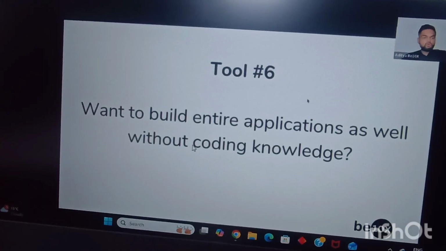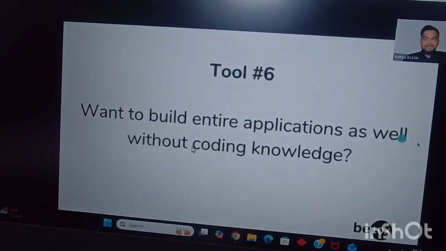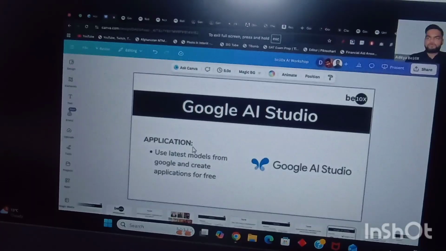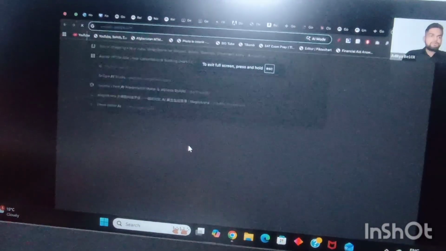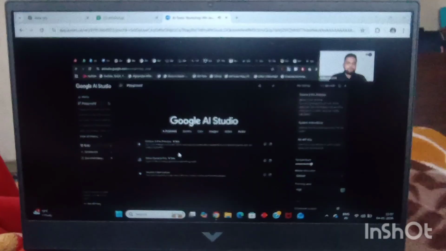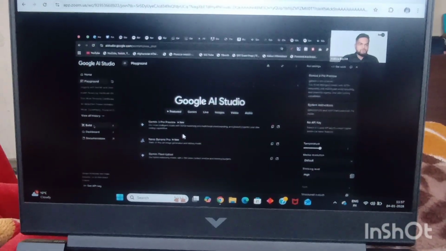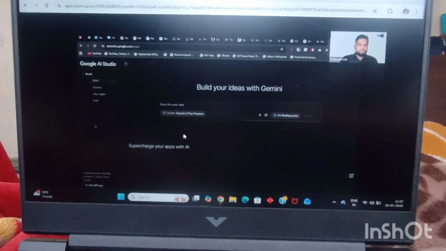Yes. The tool which I'm going to use for creating entire apps in just 1 minute is called Google AI Studio, right? It is an absolutely free tool. You can go to aistudio.google.com. Here, you'll see the options of playground, build, and generate. I'm going to select the option of build. Just go to aistudio.google.com, absolutely free, and go to the option of build.